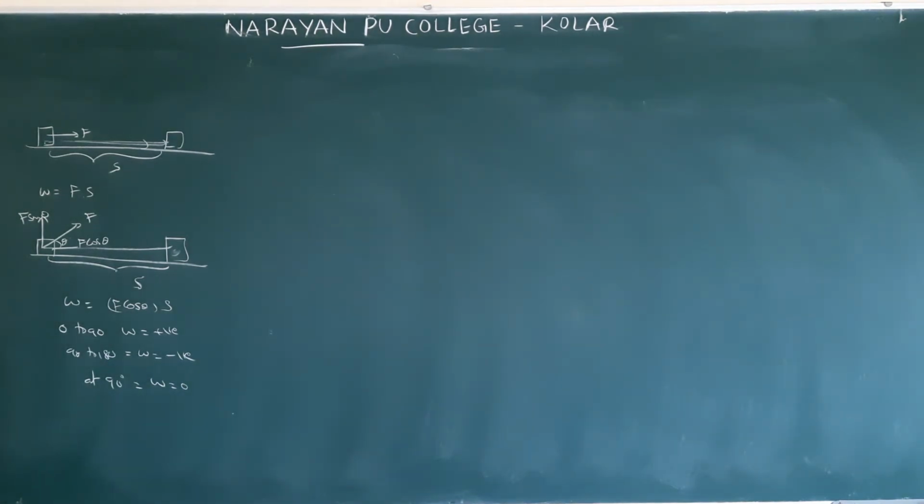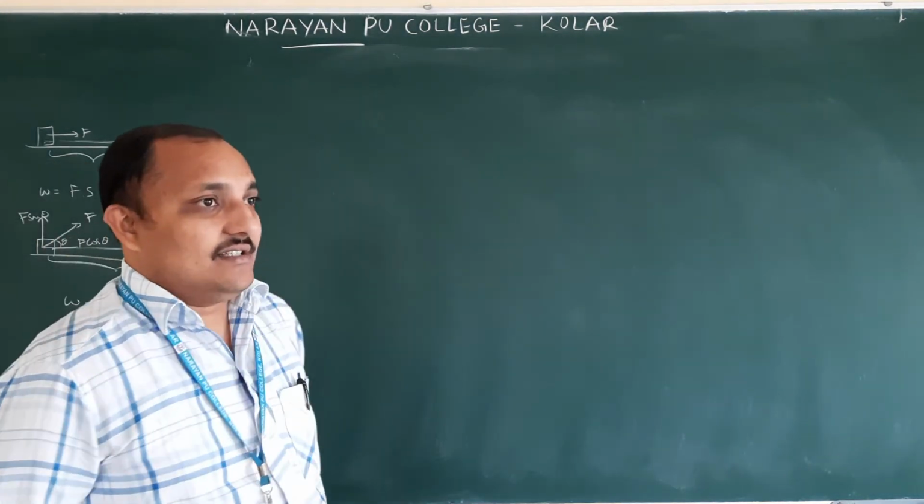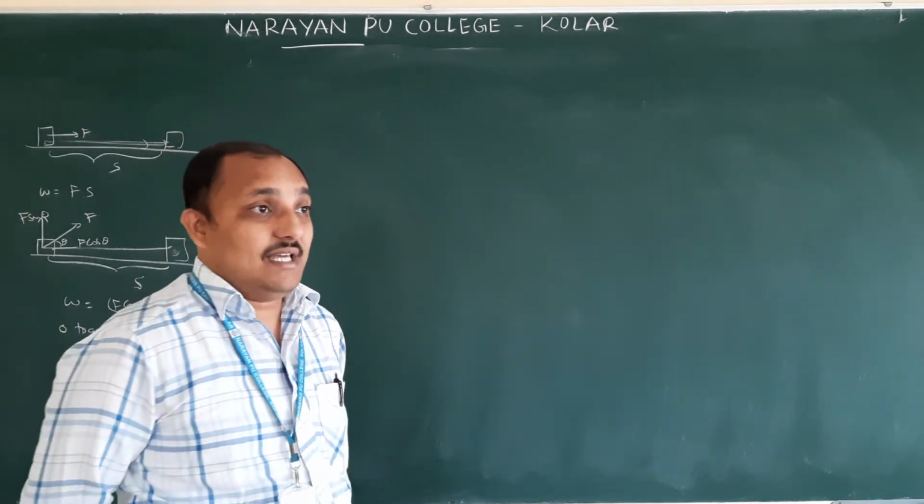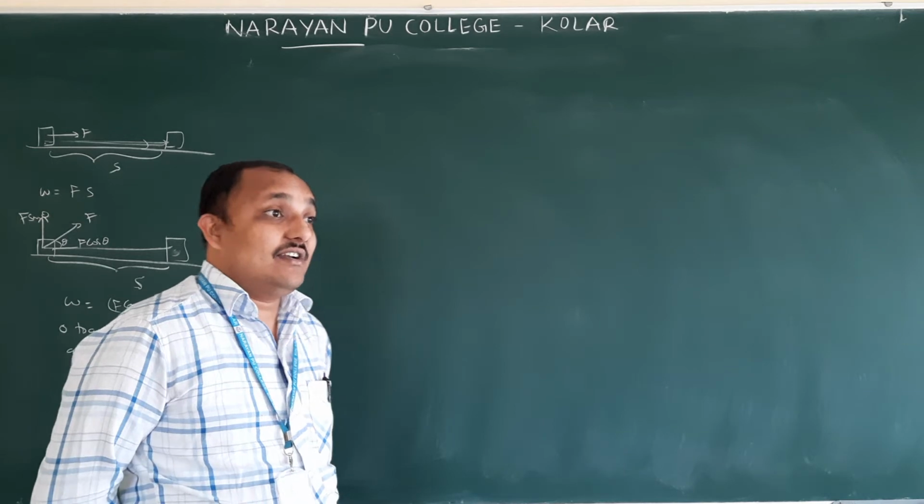And next, see, they gave work done by several forces. Work done by several forces means on any object, let us assume more than two forces are acting, then you should take the resultant force.